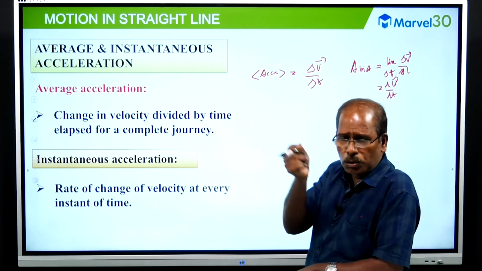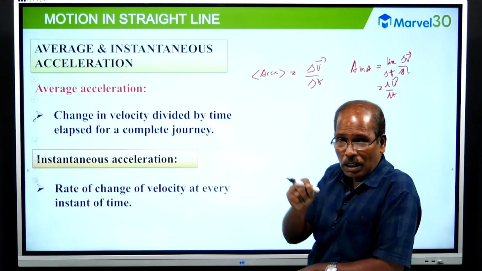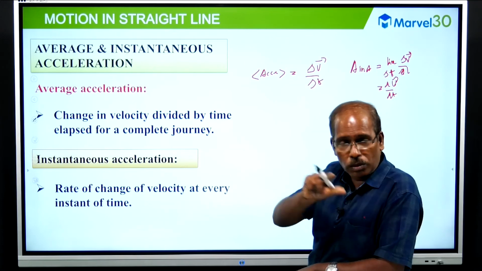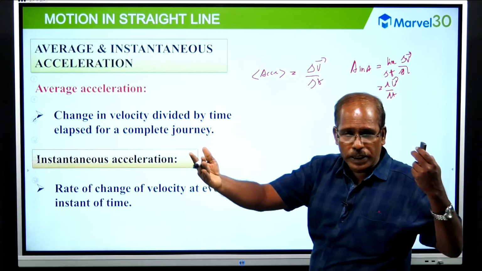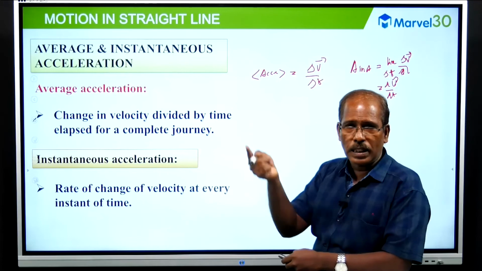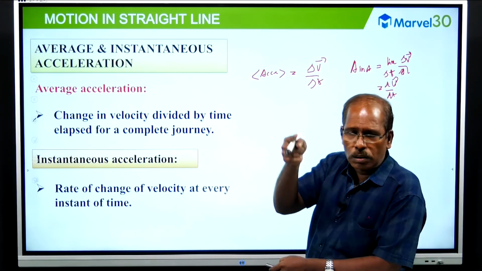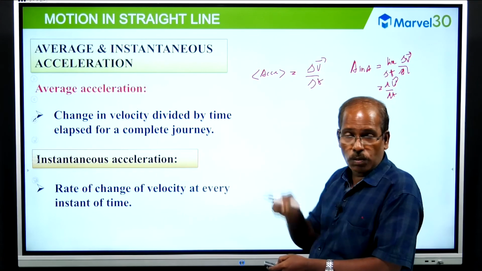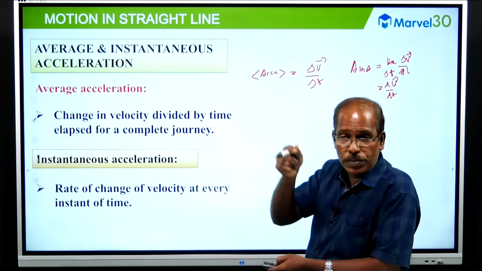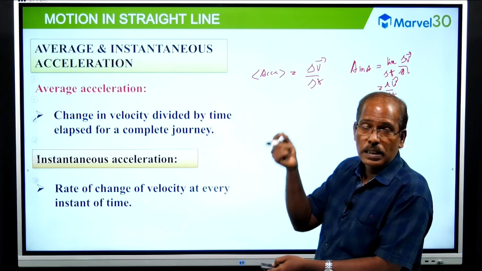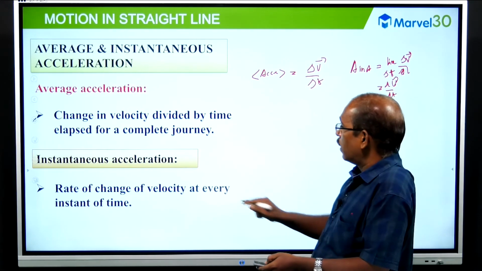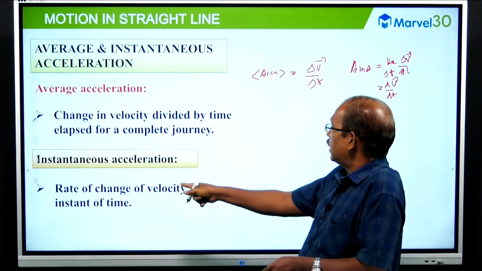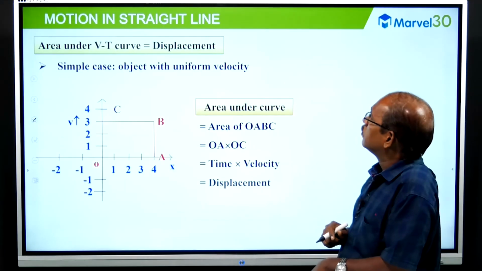When t equals 2 seconds and a duration of 2 seconds are totally different. The duration is 2 seconds, but t equals 2 seconds means at that instant, what is the acceleration of the object in the particular direction? What is the speed or velocity of the object in that direction? That means instantaneous: the rate of change of velocity at every instant of time.